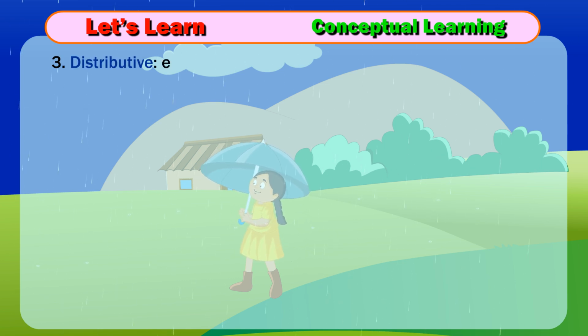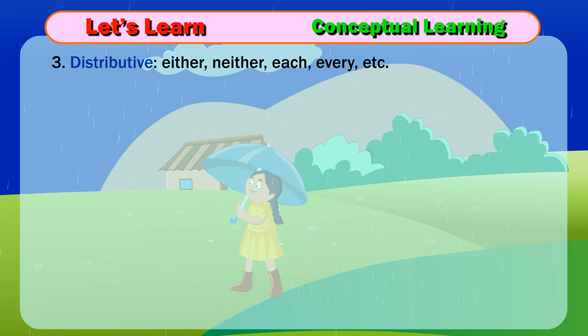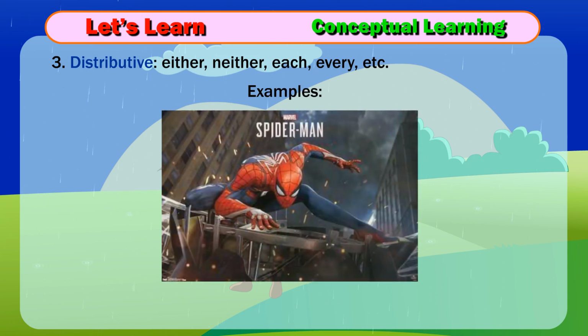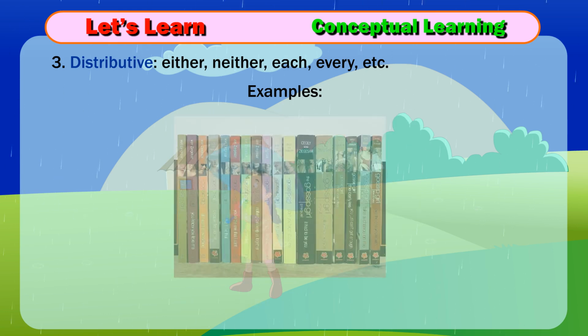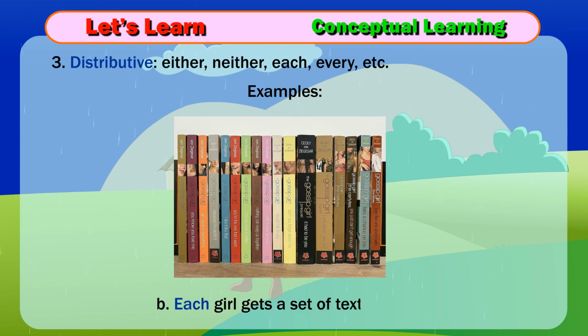3. Distributive: either, neither, each, every, etc. Examples: A. Everybody has seen this movie. B. Each girl gets a set of textbook.